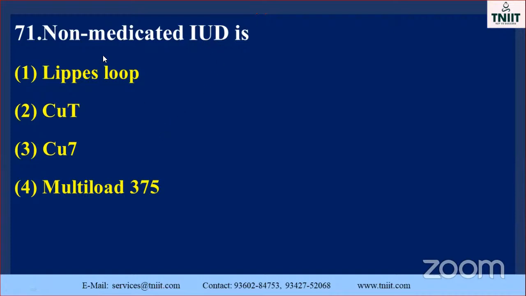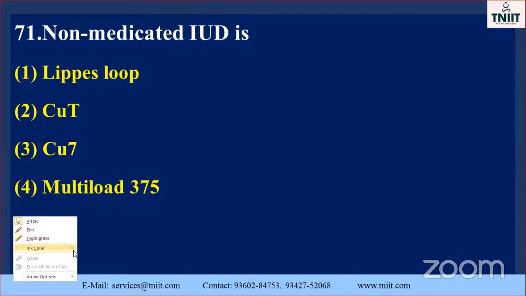So which one is the correct option here? Copper T, Copper 7, and also Multiload 375. Lippes Loop is not a medicated intrauterine device. These are the medicated intrauterine devices. The first one is not a medicated intrauterine device.